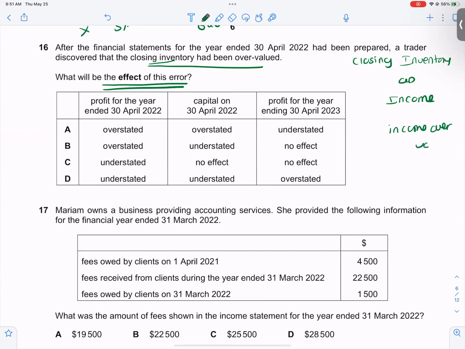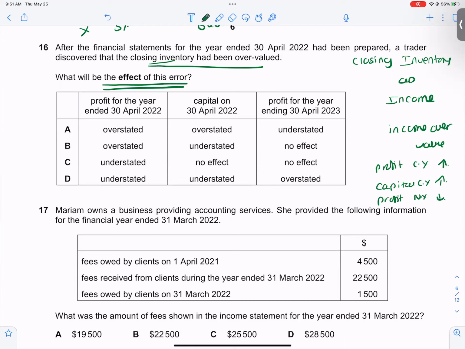If income is overvalued, that means the profit of the current year is overvalued. Profit of the current year is overstated. Capital of the current year is overstated. And what about the next year? The profit of the next year will be understated.